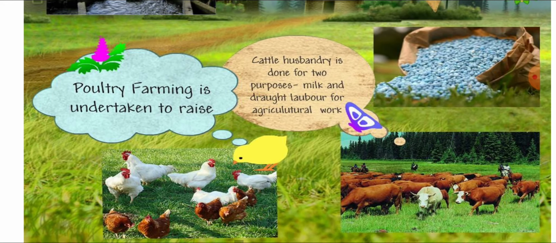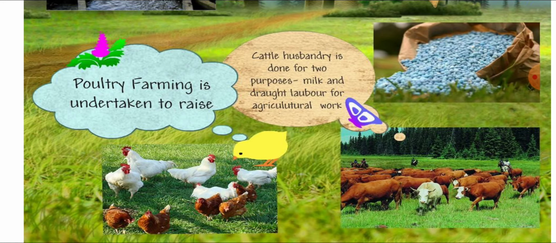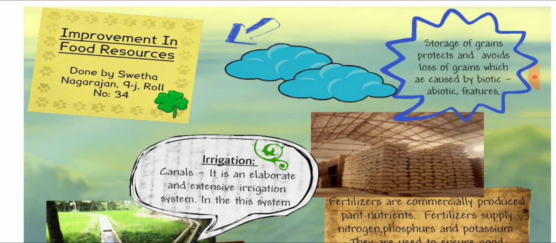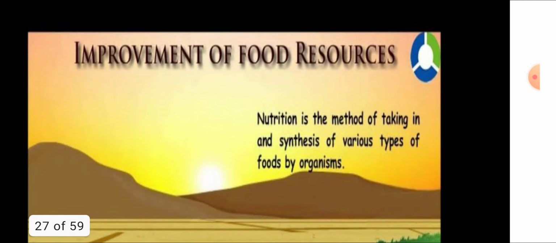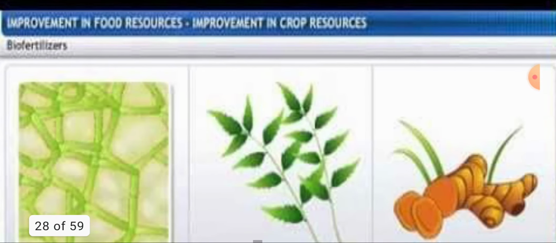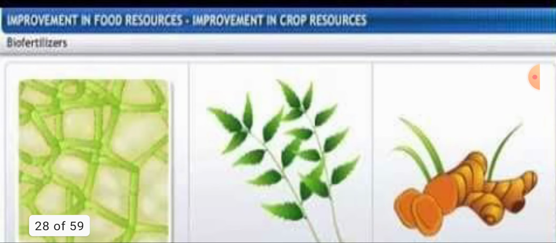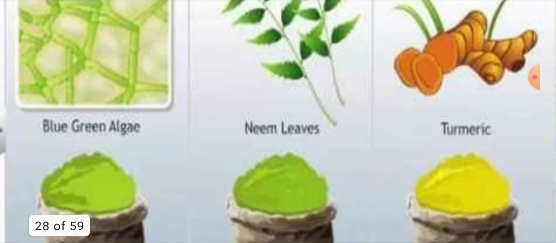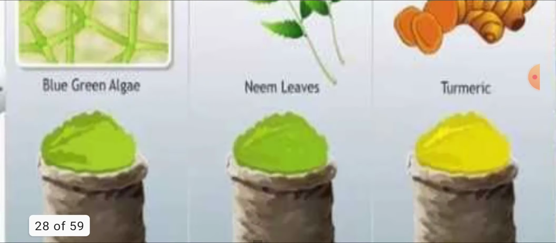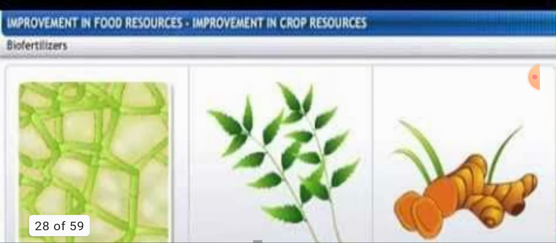With cattle husbandry, you can grow cattle for draft labor and agriculture work. And the poultry farm also helps in crop production. Improvement of food resources can also be done by organisms. We can improve by using genetically modified crops. Here the improvement can be done with blue green algae, neem leaf, and turmeric leaf. They help in the production of agriculture and also for preservation.